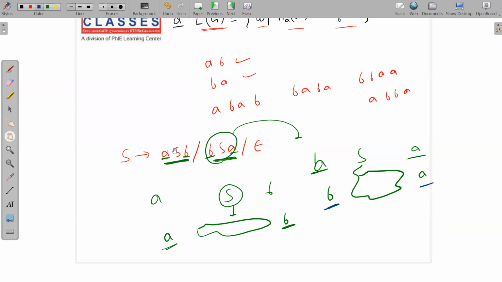Why is this grammar wrong? Because if you apply this production the first time, the string will start with A and end with B. If you apply this production for the first time, then it will start with B and end with A. So what about those strings that start with A and end with A? And what about those strings that start with B and end with B? You cannot generate all those strings with the help of this grammar.